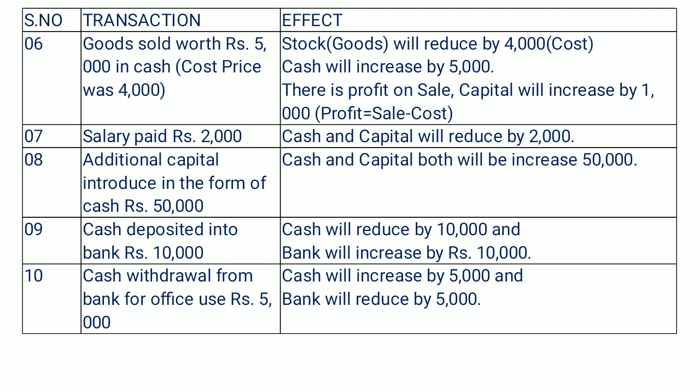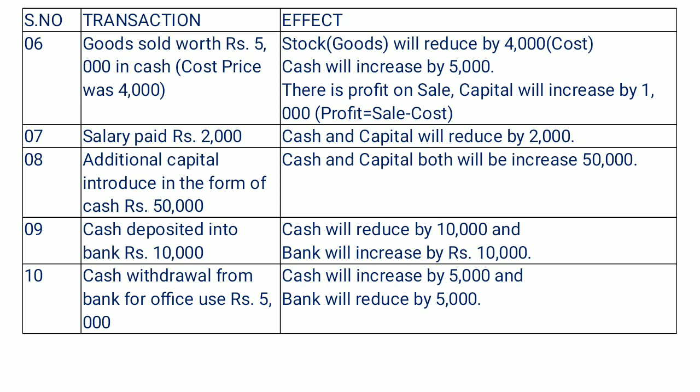So just after this transaction, do imagine: we will get 5,000 as cash, so the cash of the business will increase by 5,000. That is one thing. Second, our stock will reduce by 4,000. The question is, sir, why will stock reduce by only 4,000? Because whatever goods we are selling, the cost price of the sold goods is 4,000.